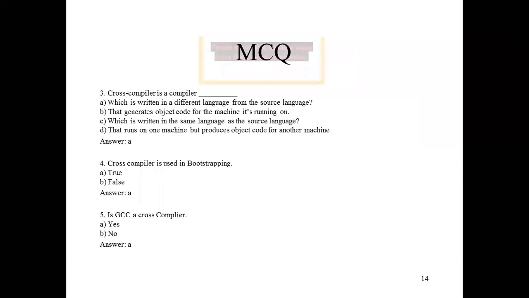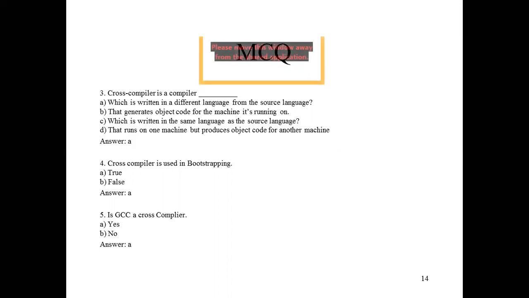Third one: a cross compiler is a compiler which is written in a different language from the source language, that generates object code for the machine it's running on, which is written in the same language as the source language, that runs on one machine but produces object code for another machine. So a cross compiler is a compiler which is written in a different language from the source language.